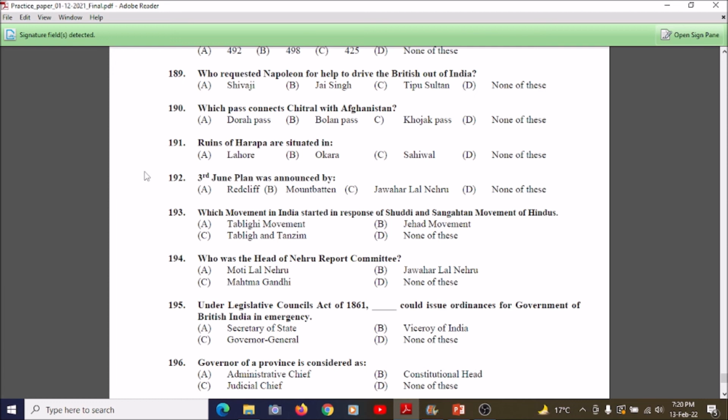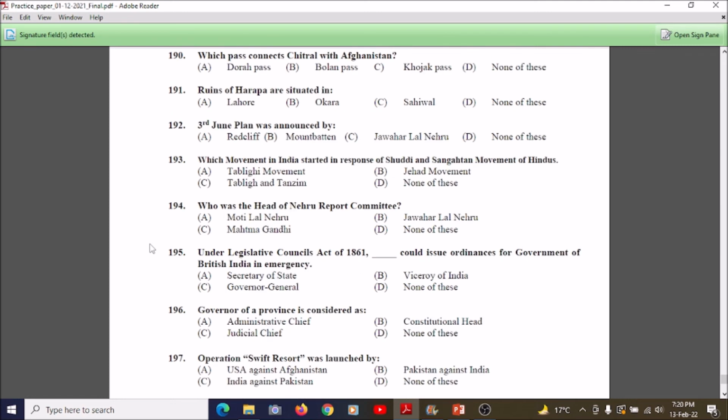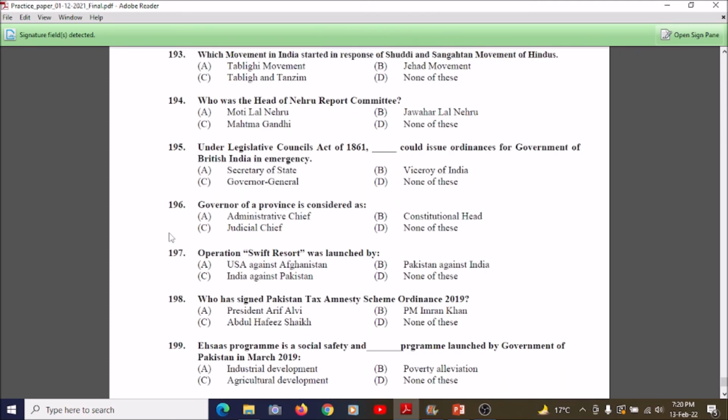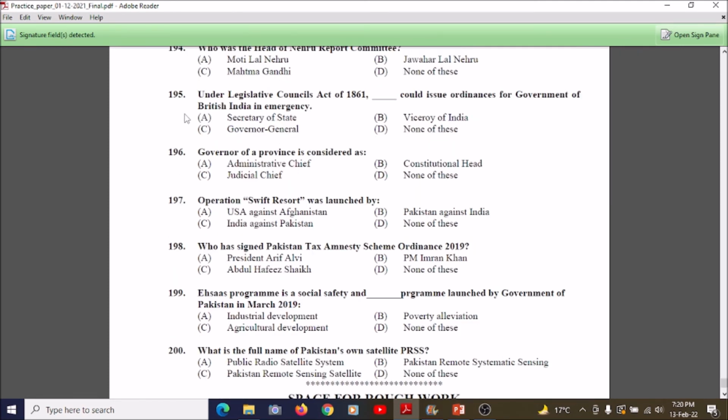So students, now we're going towards question number 195, which is: under the Legislative Council Act of 1861, who could issue ordinances for the government of British India in an emergency? A. Secretary of State, B. Viceroy of India, C. Governor General, and D. None of these. So the correct answer is Viceroy of India, which is option B.